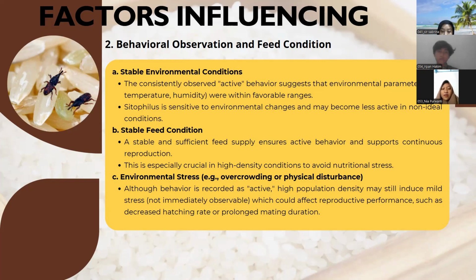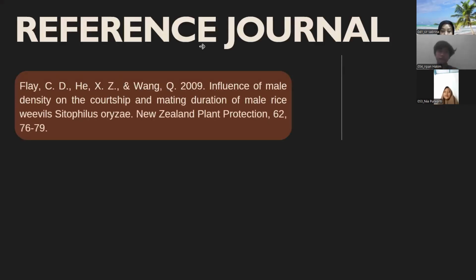Although behavior is recorded as active, high population density may still induce mild stress that is not immediately observable, which could affect reproductive performance, such as decreased hatching rate or prolonged mating duration. And this is the journal that we are referencing.